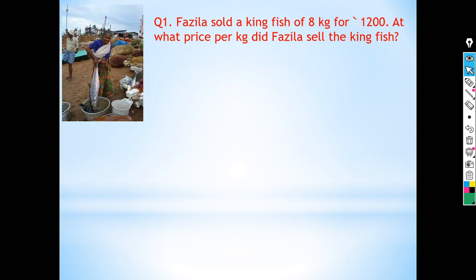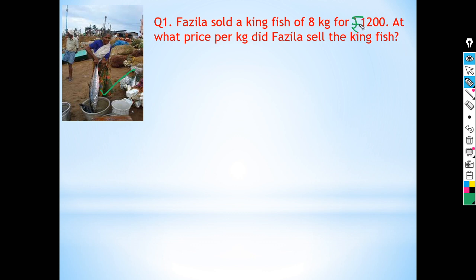Now, look at picture number 1. Here, Fazila is a fisherwoman who is selling a big kingfish. Now, come to the question part. Fazila sold a kingfish of 8 kg for rupees 1200.